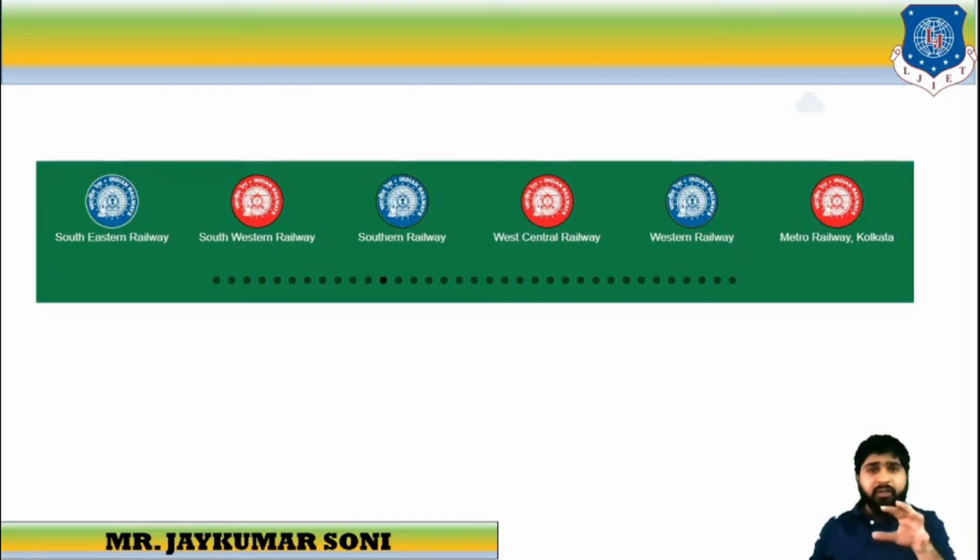Then these are the various zones of Indian Railways. Some of the logos show Southeastern Railway, Southwestern Railway, Southern Railway, West Central Railway, Western Railway, Metro Railway Kolkata, and nowadays for our Gujarat, Metro Rail of Ahmedabad is also there. So these are the various sections or zones of the Indian Railways. If you go to Mumbai, or any of the railway stations of Gujarat, you will be able to view Paschim Railway, that is Western Railway. This logo you will be able to see.